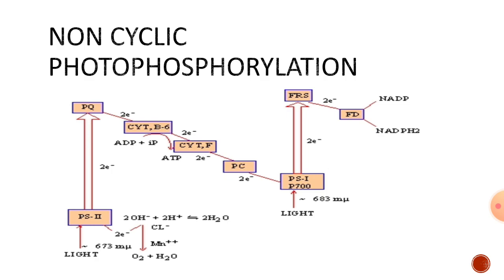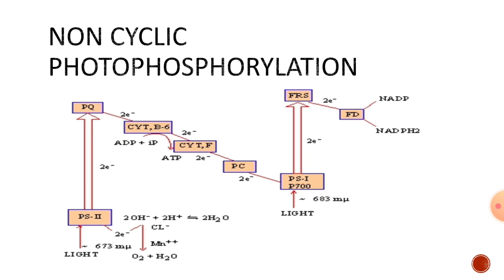Here actually the process starts with photosystem 2. Photosystem 2 has the P680 reaction center. Just like cyclic photophosphorylation, here also photosystem 2 receives solar energy in the form of photons, so that the reaction center is excited, and within a short span of time it comes down, so that the photons are changed into electrons, which are transported through plastoquinone, cytochrome B6, cytochrome F, plastocyanin, from plastocyanin to photosystem 1.